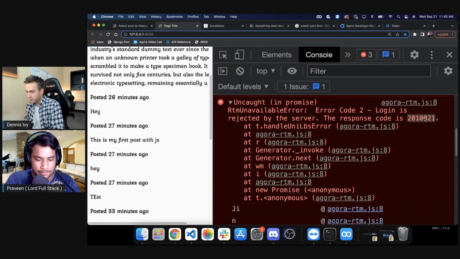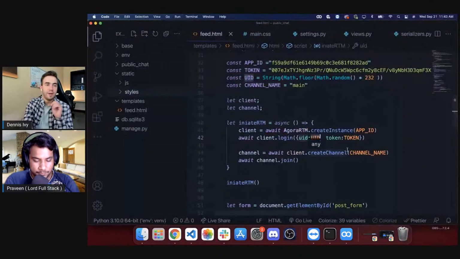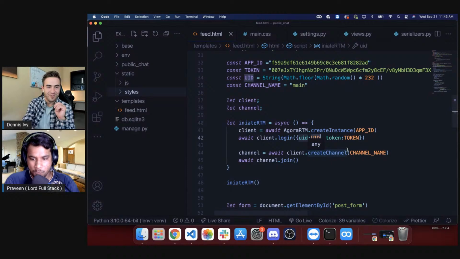Response code 2201. All right, live stream mode. We've got to go start debugging stuff. Hopefully this doesn't take too long.